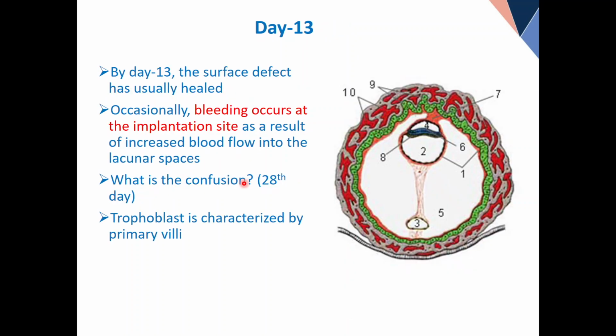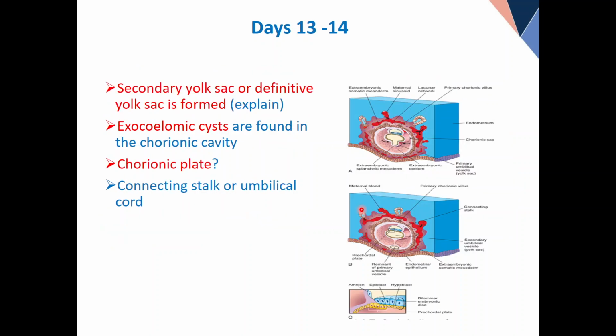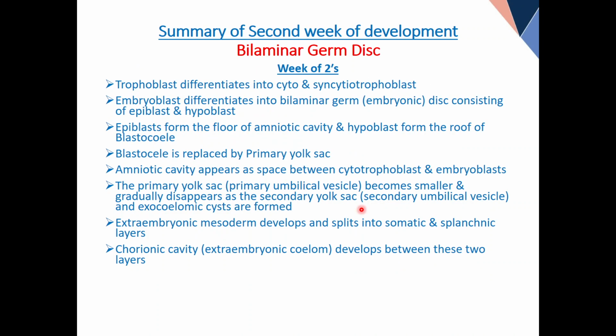Chorionic plate. Let me show you the chorionic plate. Now look at this. This is somatic mesoderm and this is cytotrophoblast. Together these two layers are called the chorionic plate, because it will be difficult to understand when you read. I repeat, the somatic mesoderm on the inner side of the cytotrophoblast and the cytotrophoblast itself form a thick plate. It is called a chorionic plate. So I think I've just given you an idea.